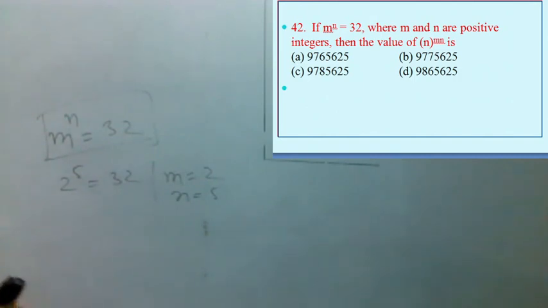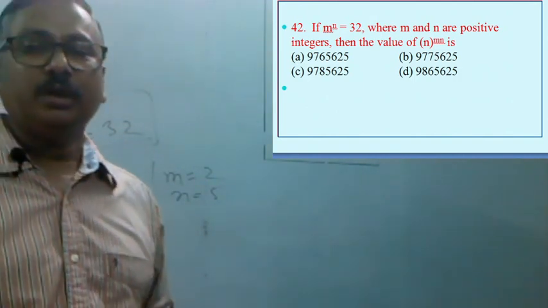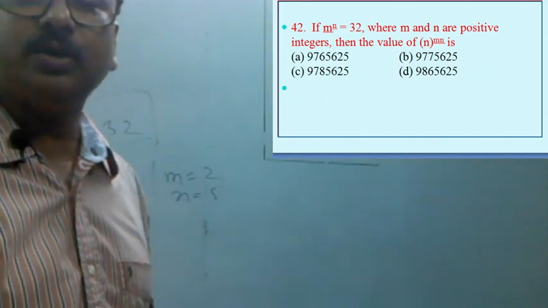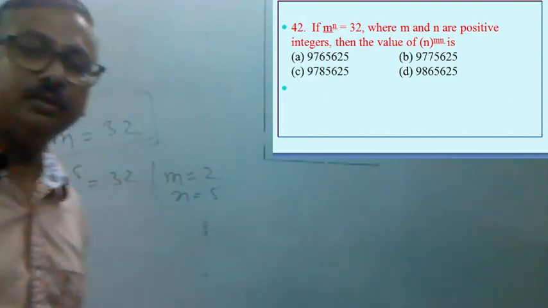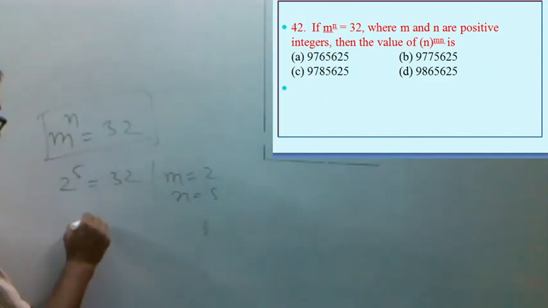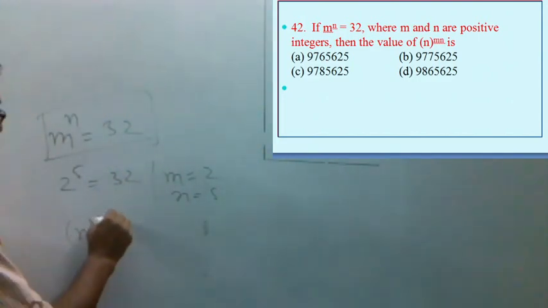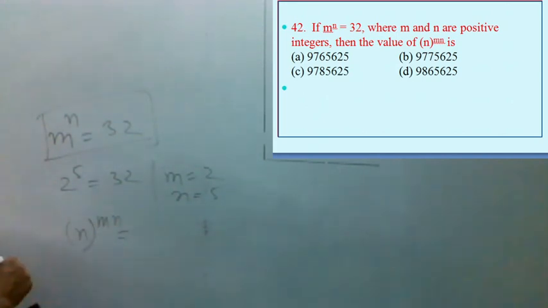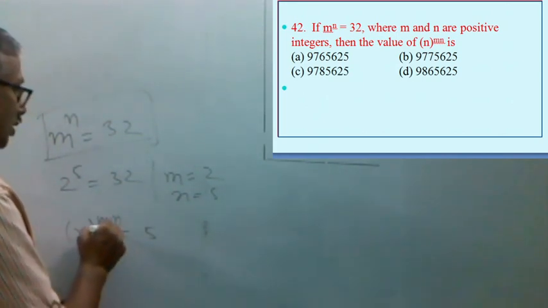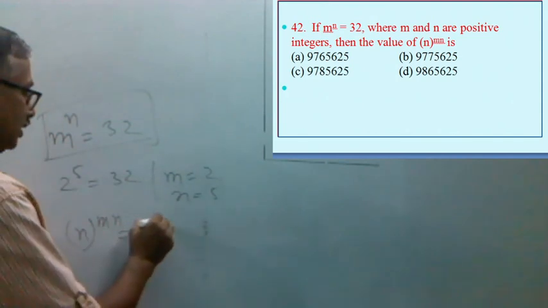So 2 to the power 5 equal to 32. Then the question is n to the power mn. What is the value of n to the power mn?